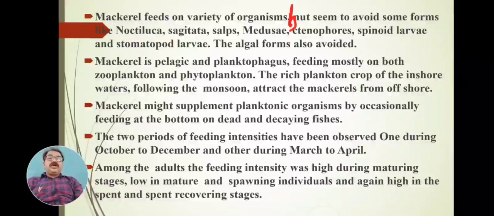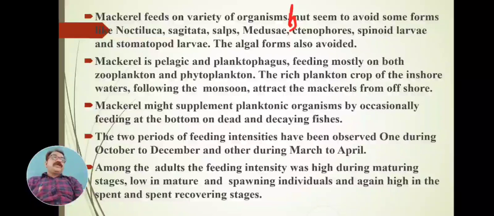That food is Noctiluca, Sagitta, salps, medusae, then ctenophore larvae, echinoid larvae, stomatopod larvae, and some algal forms. All these food material are to be avoided, not considered as food, even though they are found in the surrounding water.